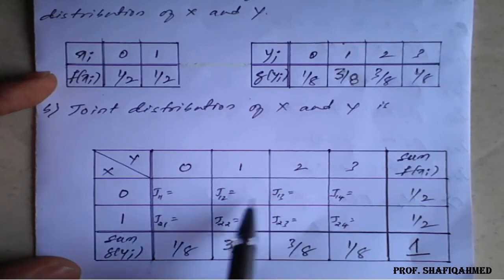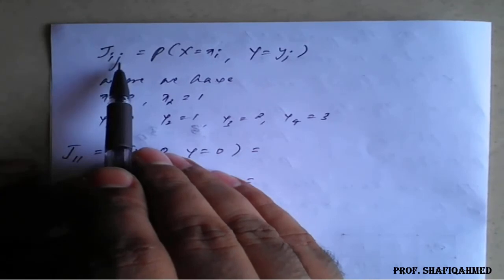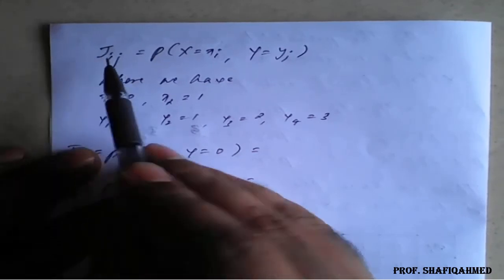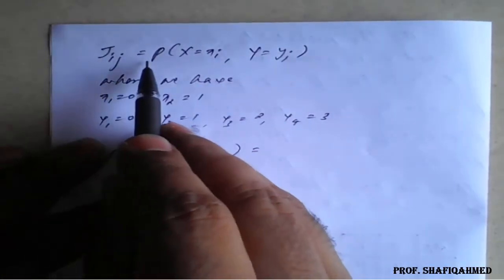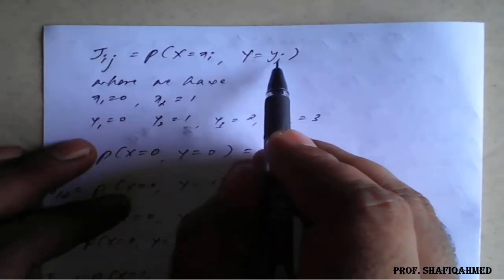Similarly we have to complete this middle bracket now. So by using the formula Jij, J stands for joint probability here, Jij is equal to P of x equal to xi, y equal to yj.